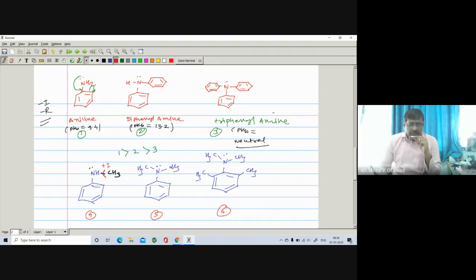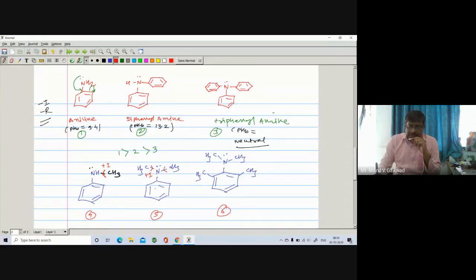Now if you compare 1 and 4, on nitrogen there is a methyl group. Methyl group exhibits plus I effect, so there's more electron availability on the nitrogen. So it is expected to be more basic in nature, because there is more electron availability. And again, the conjugate acid form is also more stabilized. But again, if you see number 5, N,N-dimethyl aniline, again there are two methyl groups which exhibit plus I effect. So there is more electron availability on this one, right?